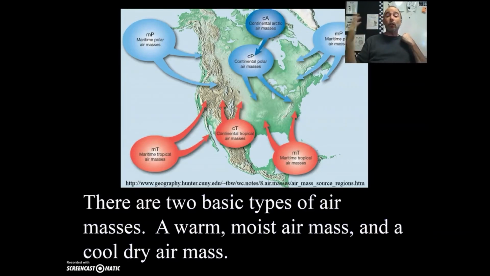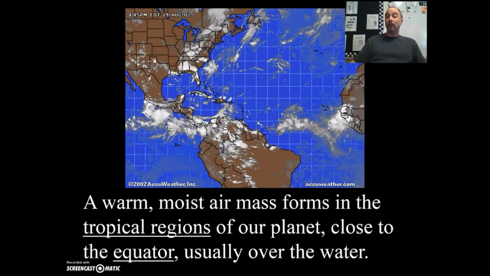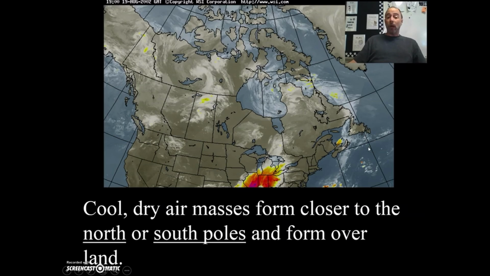There are two basic types of air masses: the warm, moist air masses and the cold, dry air masses. Now, a warm, moist air mass forms in the tropical regions of our planet close to the equator, down here in what we call the tropics, usually over water. Cold, dry air masses form closer to the north or south poles and usually form over land, or in this case, ice.